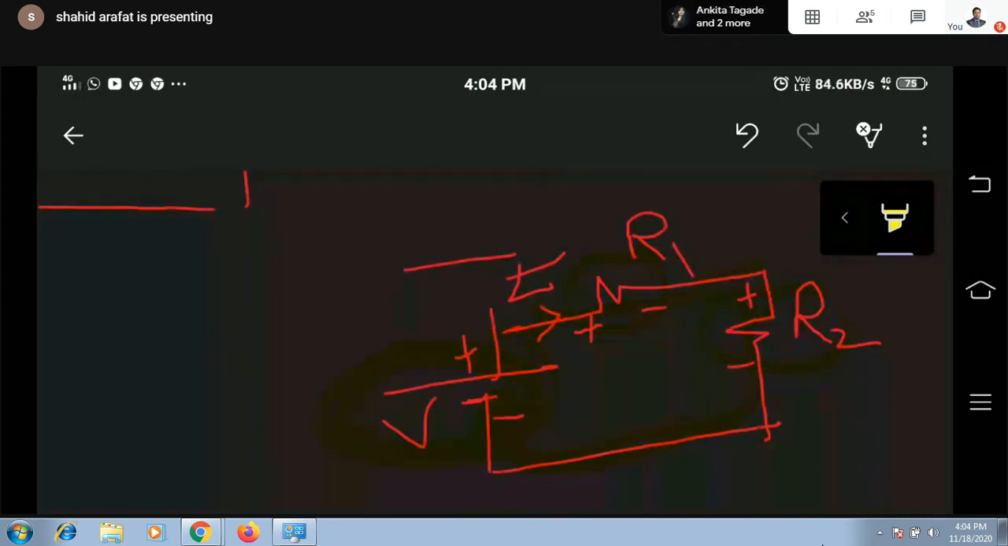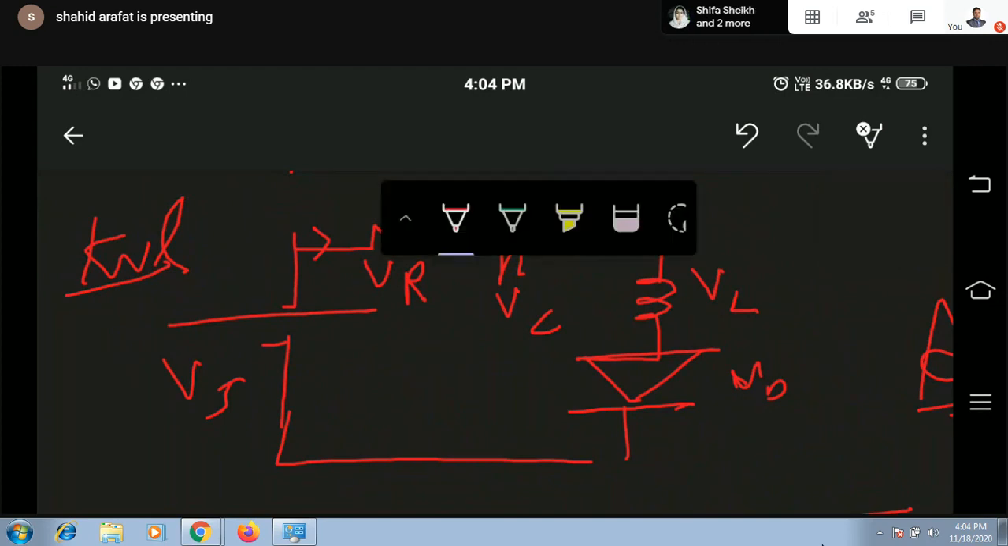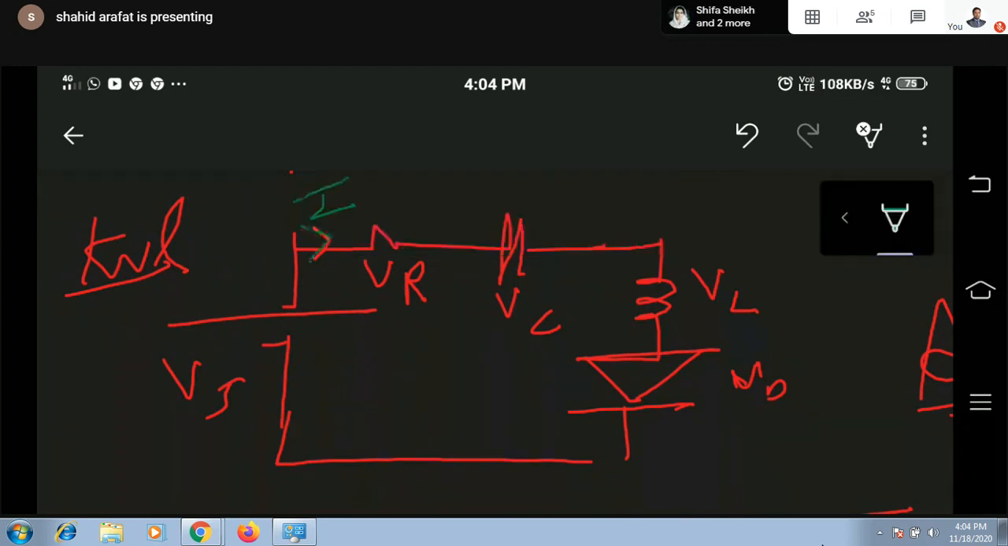Positive polarity. In this particular numerical, if I first consider the direction of current, I, which is in this direction, then by keeping the direction of this current in mind I will have to mark the polarity. This is a passive element, so current should enter from positive, again current should enter from positive, again current should enter from positive.